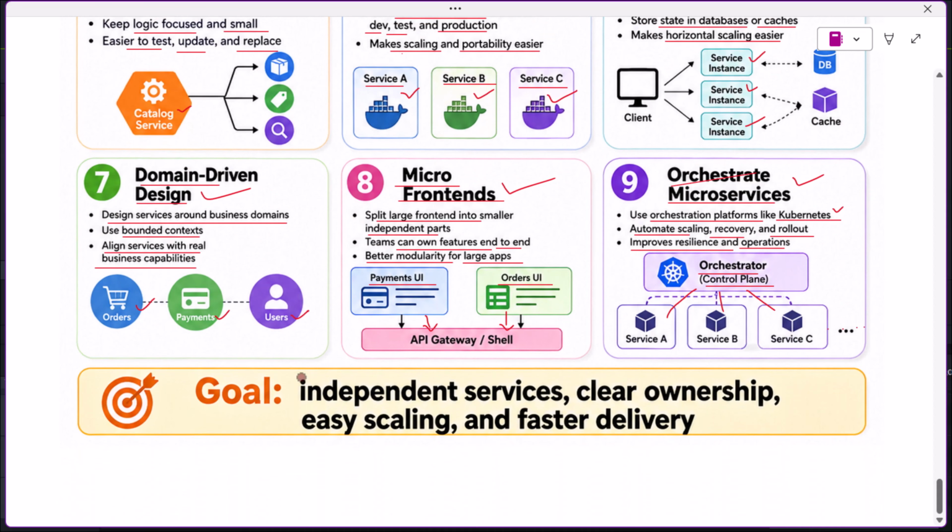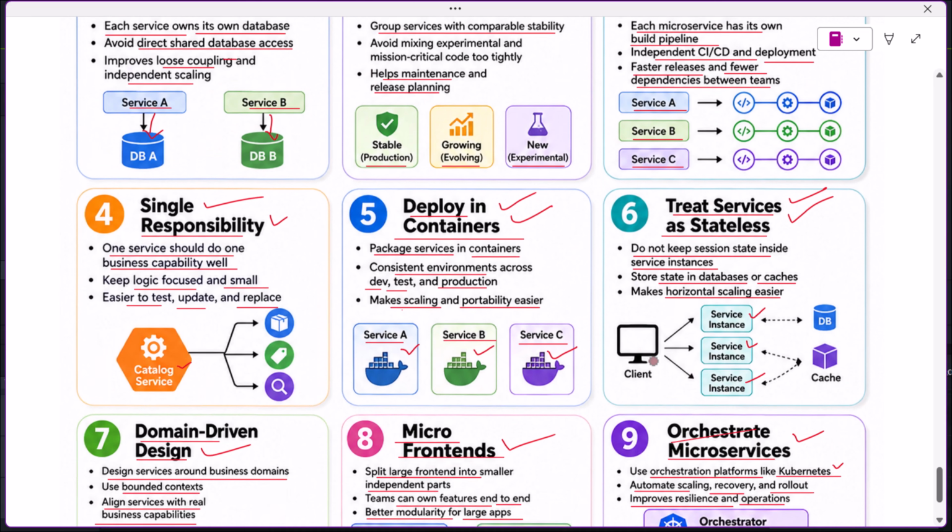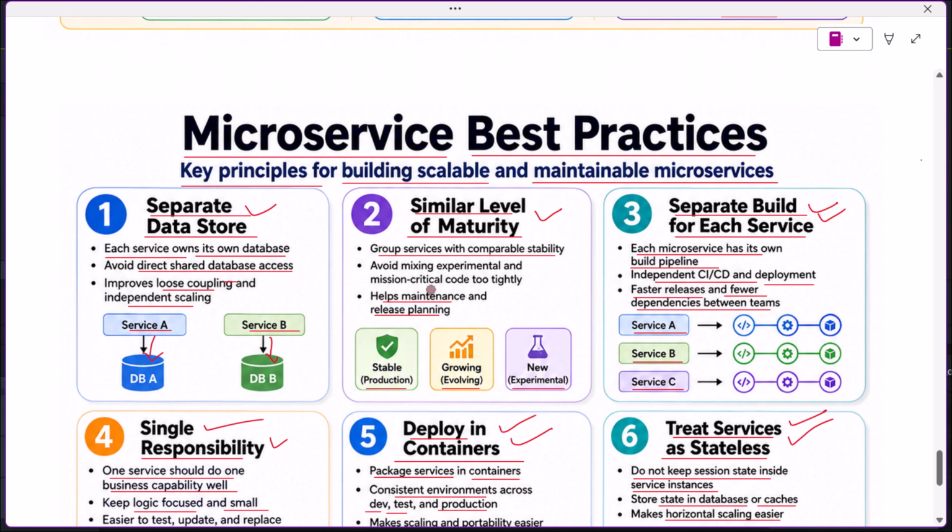The final goal is simple: independent services, clear ownership, easy scaling, and faster delivery. That is microservice best practices explained in a simple way.